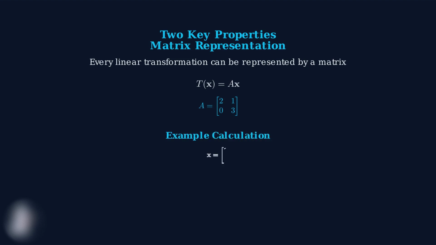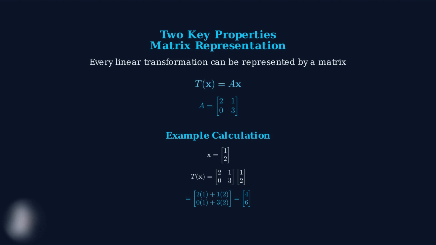Here's a concrete example. If we have the matrix A with entries 2, 1 in the first row and 0, 3 in the second row, and we want to transform the vector with components 1 and 2, we multiply the matrix by the vector. We calculate 2 times 1 plus 1 times 2 equals 4 for the first component, and 0 times 1 plus 3 times 2 equals 6 for the second component. So our input vector 1, 2 is transformed to the output vector 4, 6.